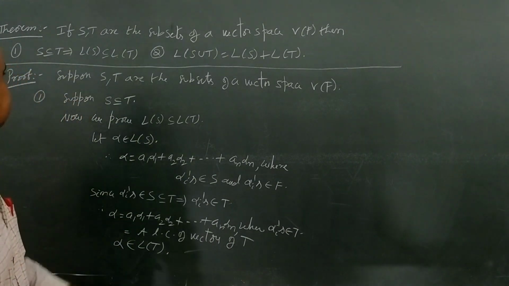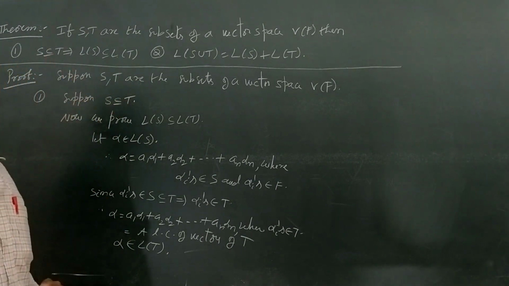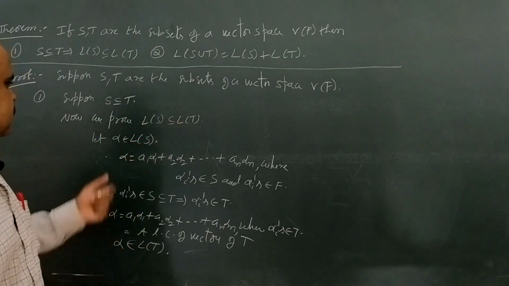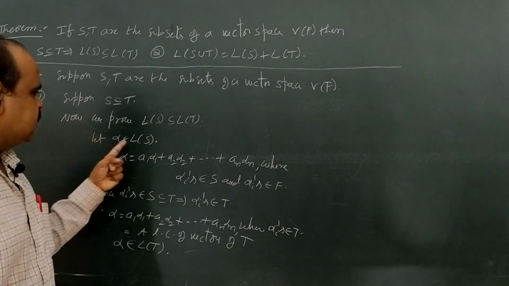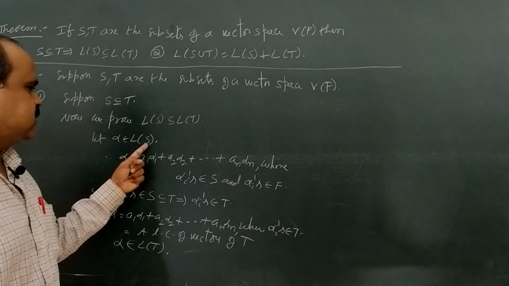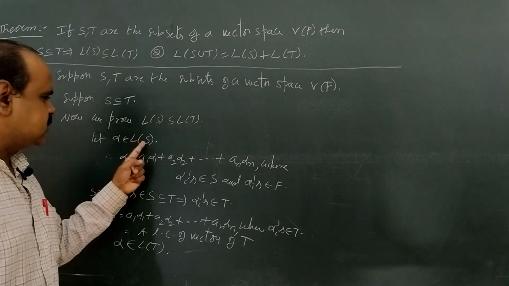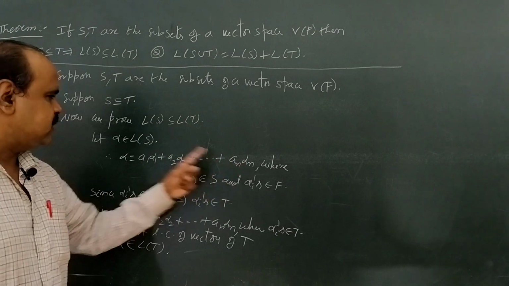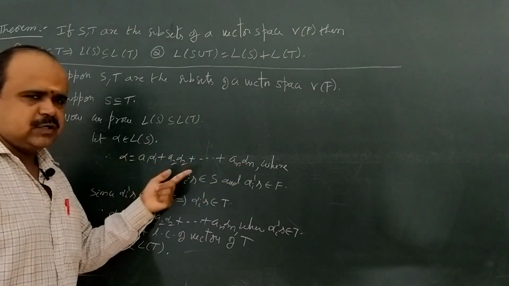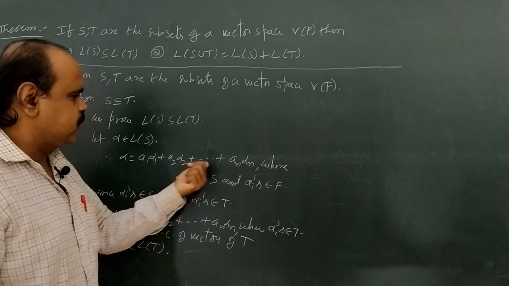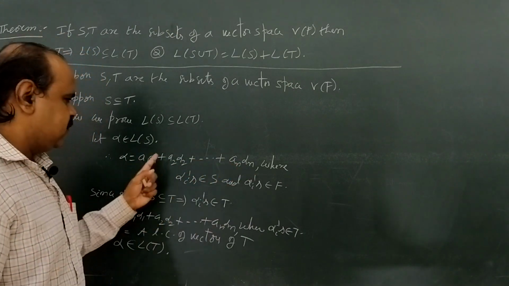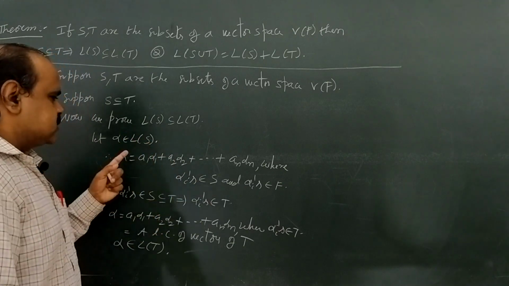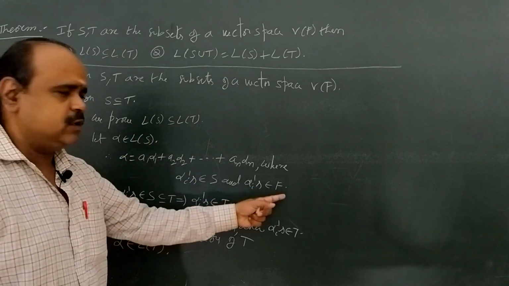Now comes to the first point again. Suppose S is a subset of T. Now we are going to prove L(S) is a subset of L(T). For that, let alpha belong to L(S). Since alpha belongs to L(S), alpha can be written as a linear combination of vectors of S. Let it be a1 alpha 1 plus a2 alpha 2 plus ... plus an alpha n. Here the alpha i's belong to S, and the scalars a1, a2 and so on an, that is the ai's, belong to F.